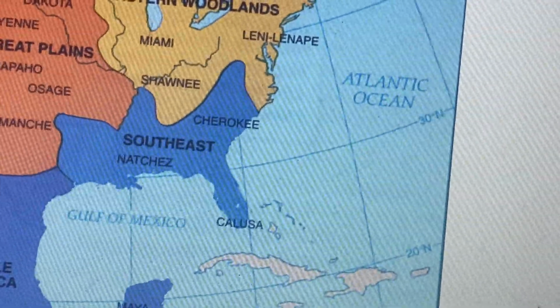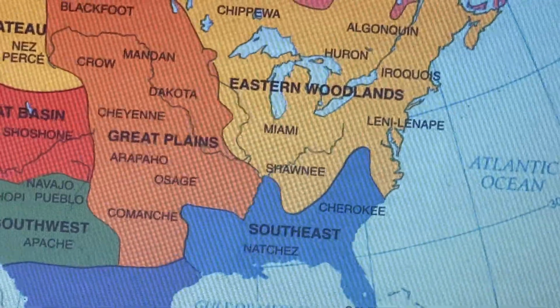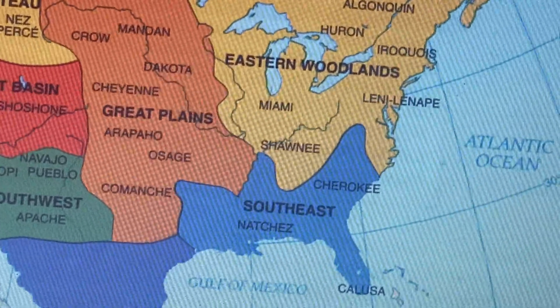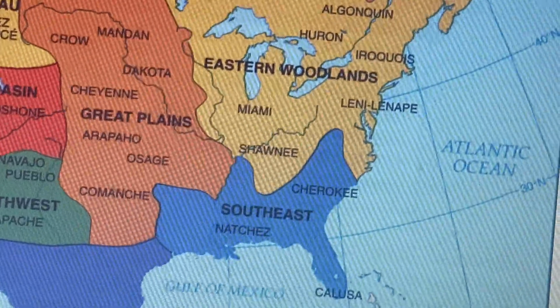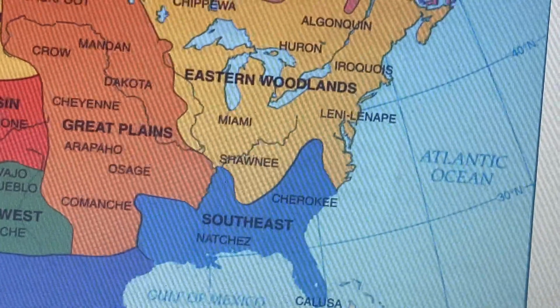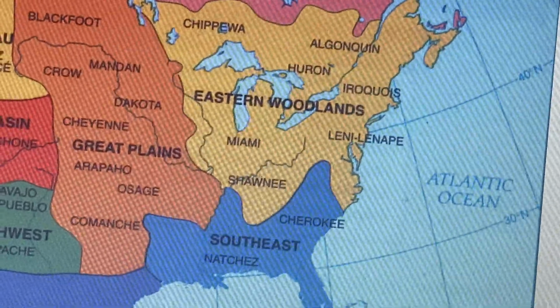About every 15 years or so, the game and firewood around an Iroquois settlement would usually be used up. Also, the minerals in the soil would wear out, so the men would set out in search of a new site. Once they found it, they cleared the forest or brush, and the people rebuilt the village on the new site. So that was the Northeast.